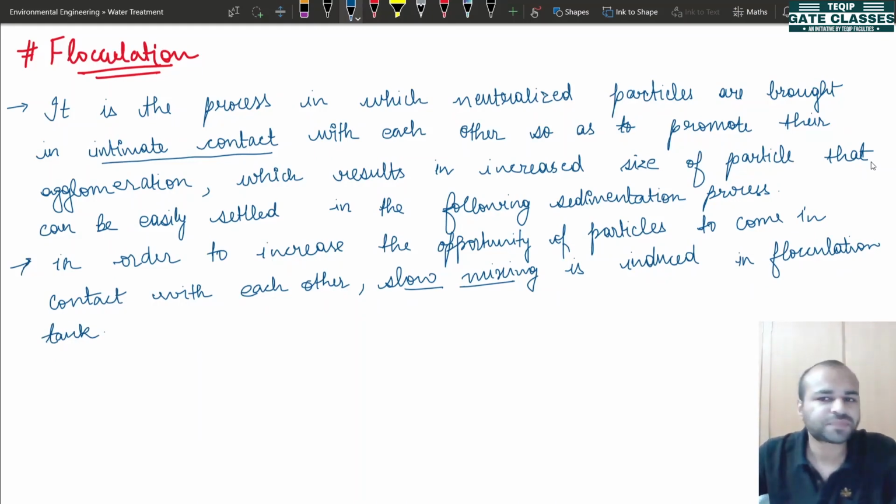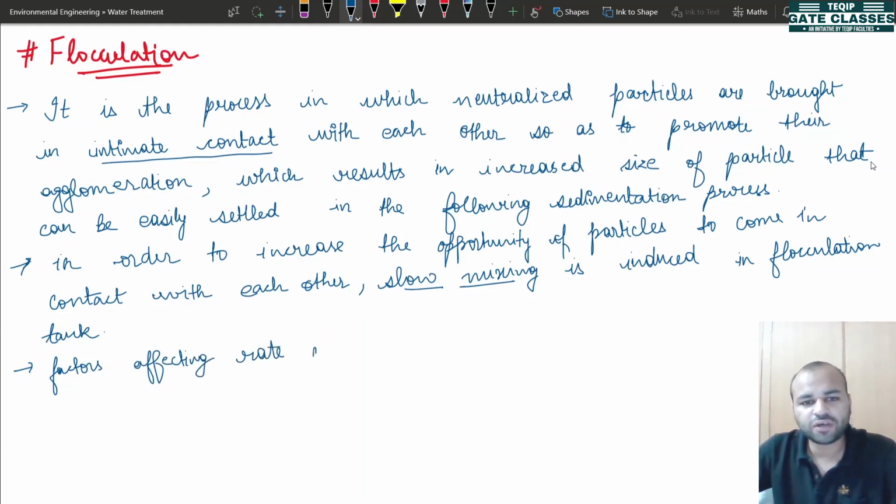Now let us see some of the factors that affect the rate of flocculation. So write down factors affecting rate of flocculation.